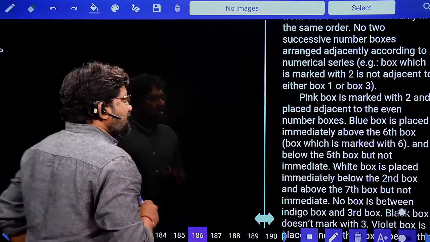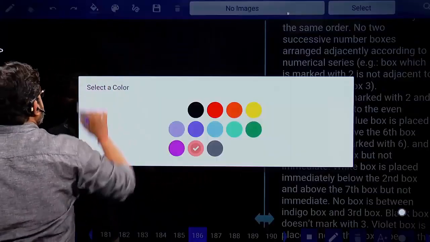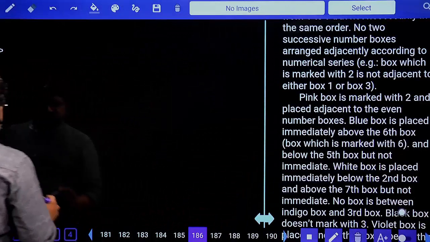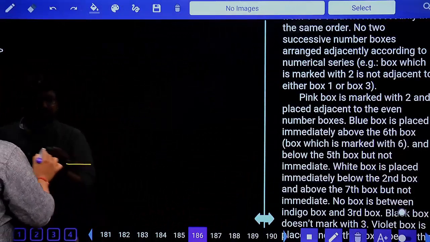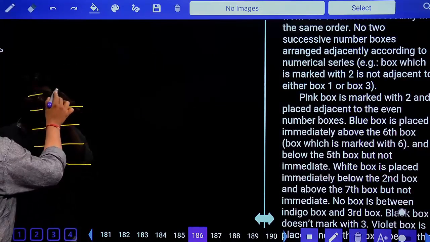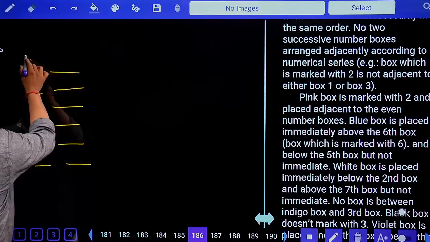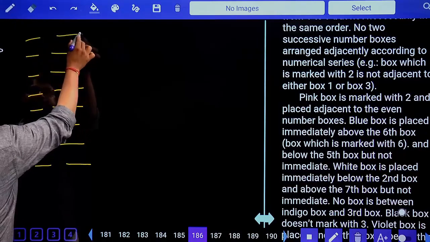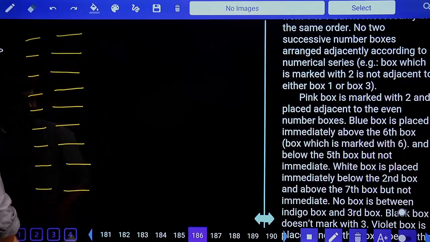Pink box is marked 2. Total number of boxes is 9: 1, 2, 3, 4, 5, 6, 7, 8, 9. Done.